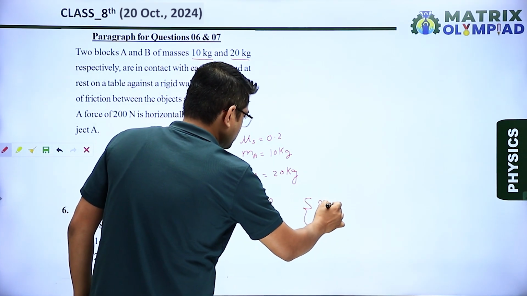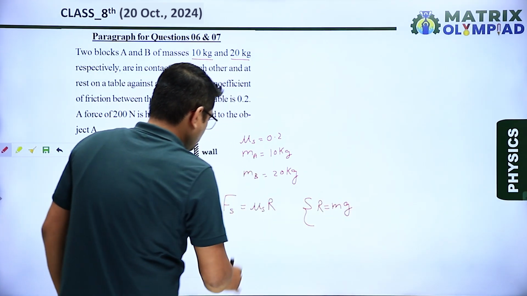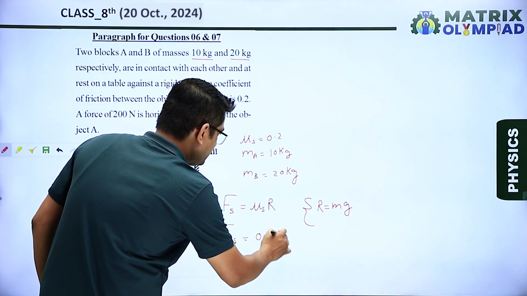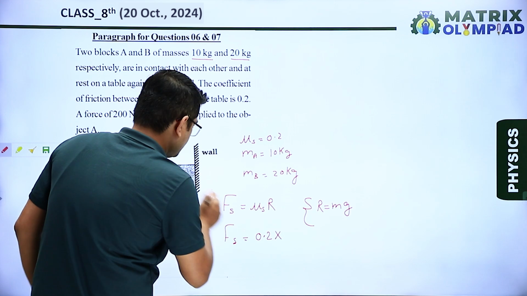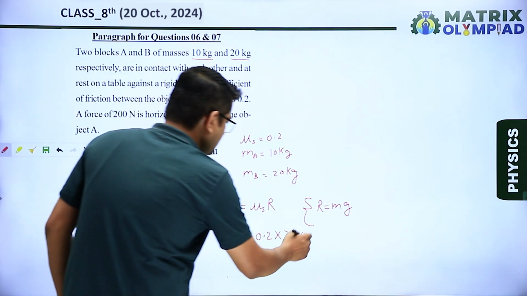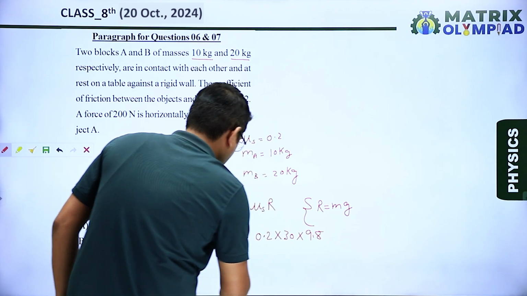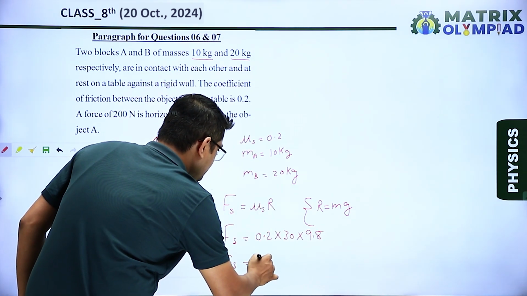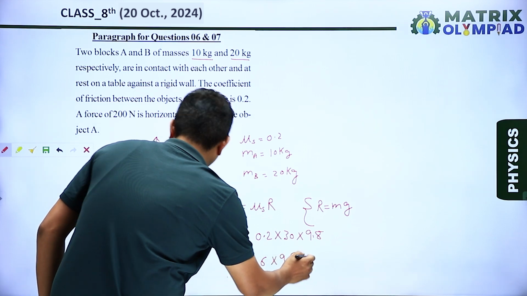R is equal to mg. So Fs is equal to, what is mu s? 0.2 multiplied by m, which is 10 plus 20, that means 30, multiplied by the g value of 9.8. So Fs becomes 6 multiplied by 9.8.